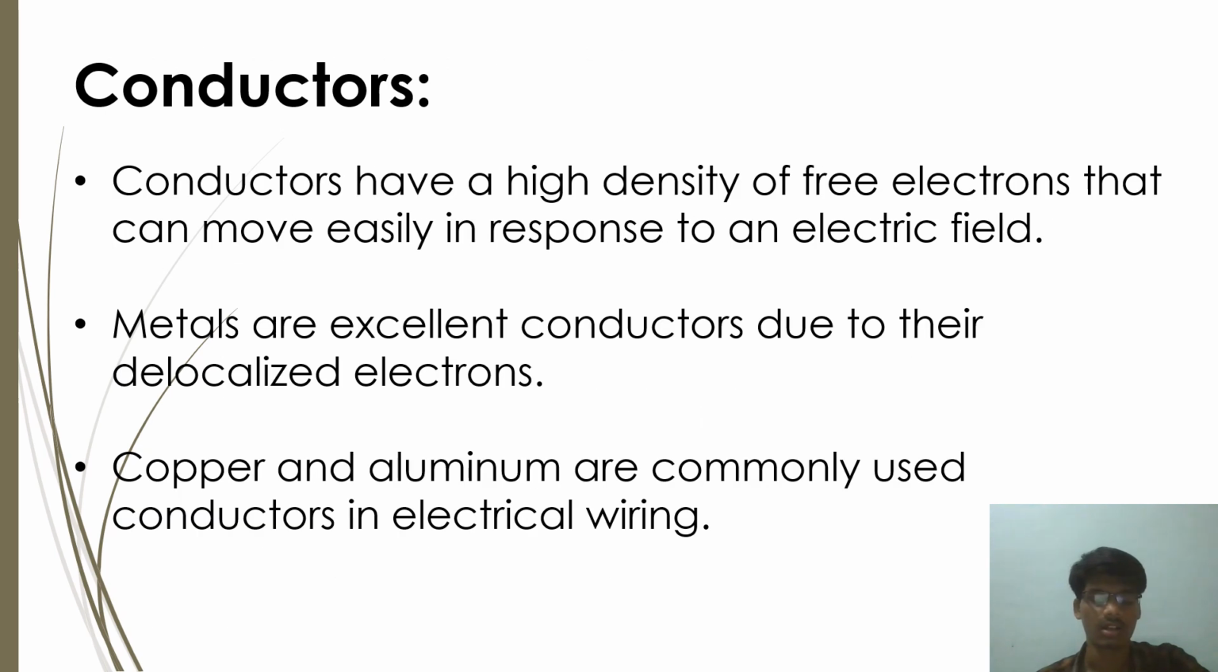Next, conductors. Conductors have a high density of free electrons that can move easily in response to an electrical field. Metals are excellent conductors due to their delocalized electrons. We all know that metals have very high conductivity. Examples: copper, zinc. Copper and aluminum are the commonly used conductors in electrical wiring. These we know all of.